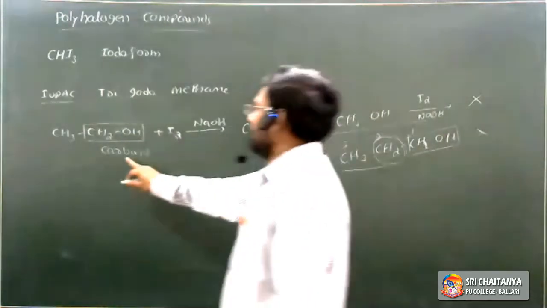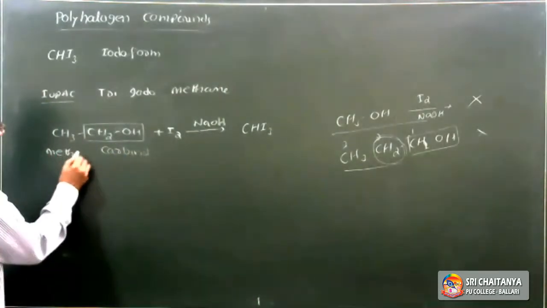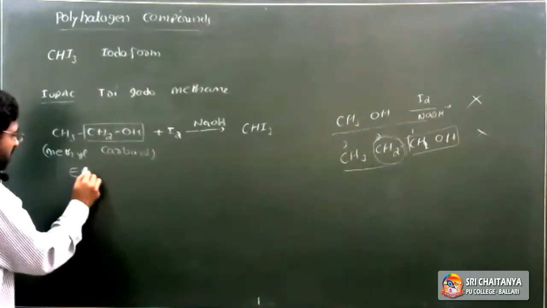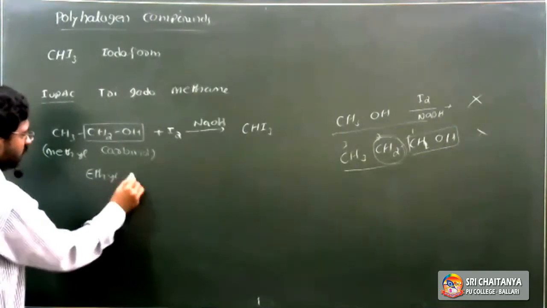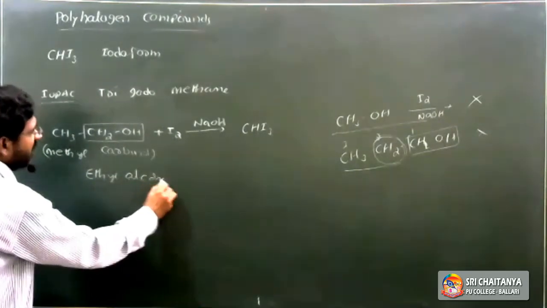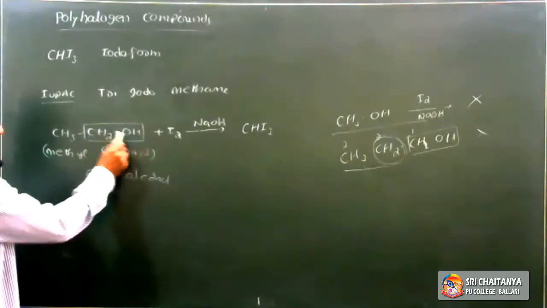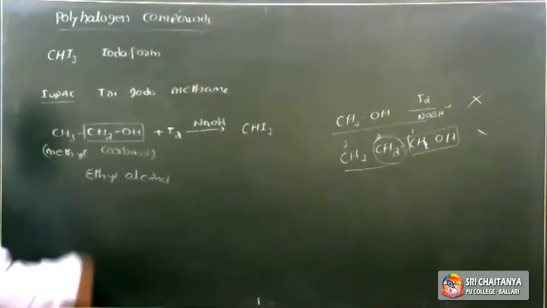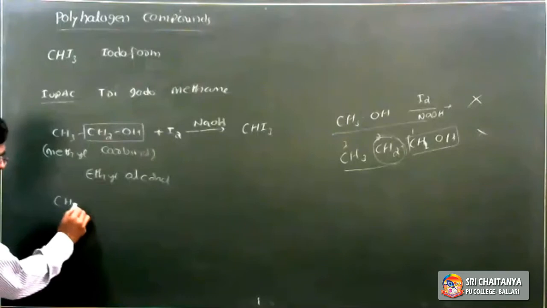So ethyl alcohol is also called methyl carbinol. The common name is ethyl alcohol, but it means methyl carbinol, the carbon attached with the OH, and this carbon is attached with the methyl group. It gives the iodoform test. Next, aldehydes and ketones also give the iodoform test.